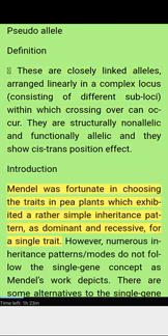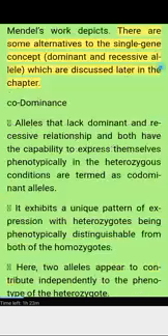Introduction. Mendel was fortunate in choosing traits in pea plants which exhibited a rather simple inheritance pattern, as dominant and recessive, for a single trait. However, in numerous inheritance patterns, most do not follow the single gene concept as Mendel's work depicts. There are some alternatives to the single gene concept of dominant and recessive alleles, which are discussed later in the chapter.